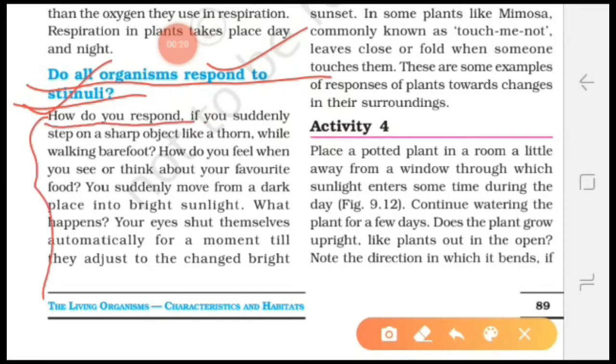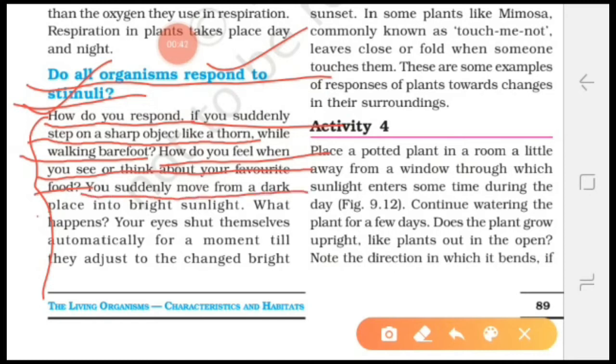How do you respond if you suddenly step on a sharp object like a thorn while walking barefoot? Students, suddenly you take your step backward. How do you feel when you see or think about your favorite food? Then saliva forms in your mouth. If you suddenly move from a dark place into bright light, then you suddenly shut your eyes. Okay, students, and what happens when you touch a hot object? Suddenly you take your hand backward.